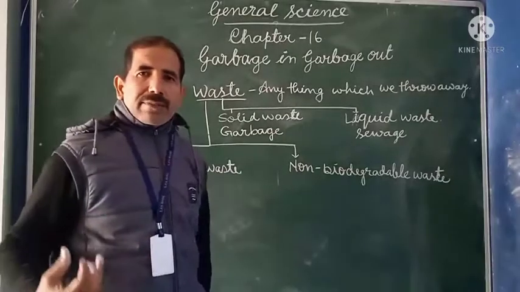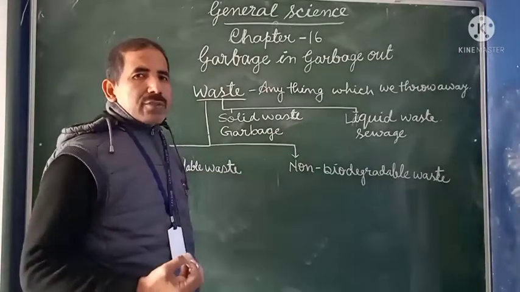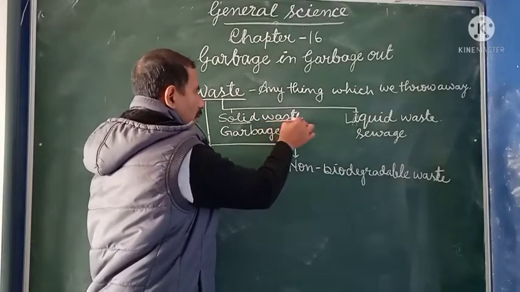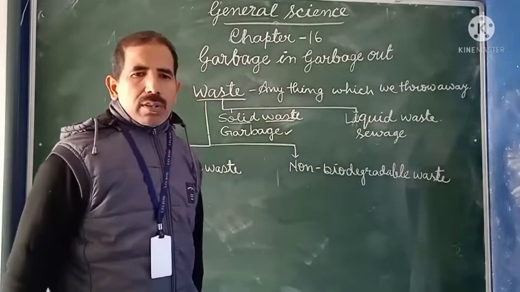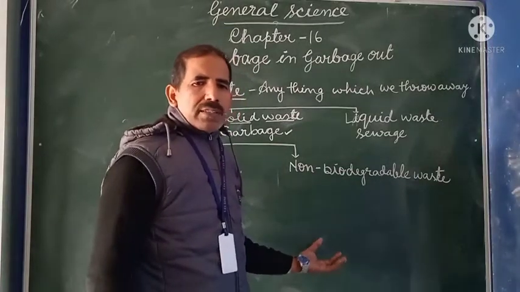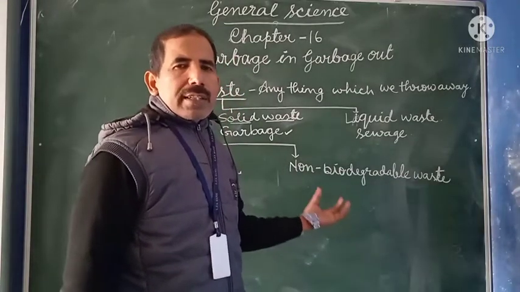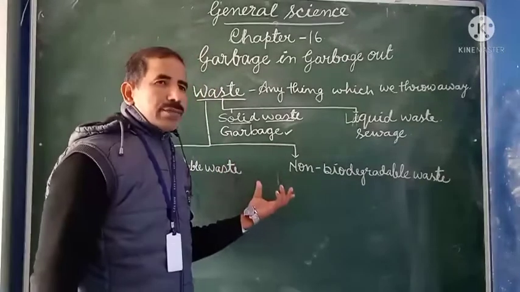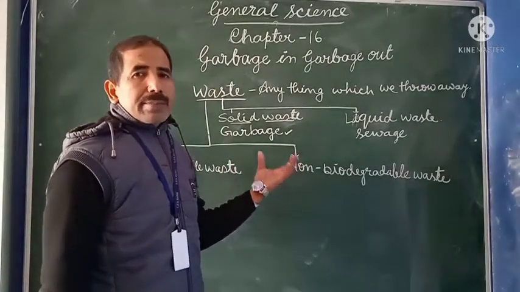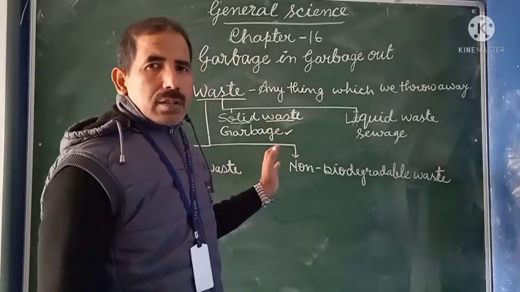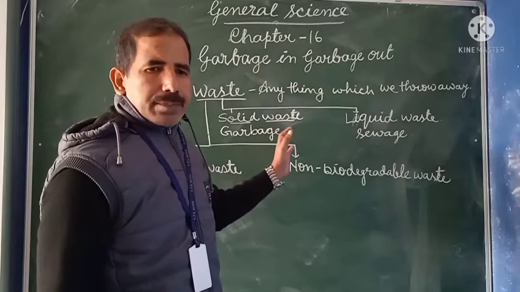On the basis of the state of waste, for example, that bit of paper is solid. This solid waste is called garbage. All solid waste, also called municipal solid waste, we commonly call garbage. Now we will discuss the source of this solid waste. It comes from our houses, our homes, our surroundings.